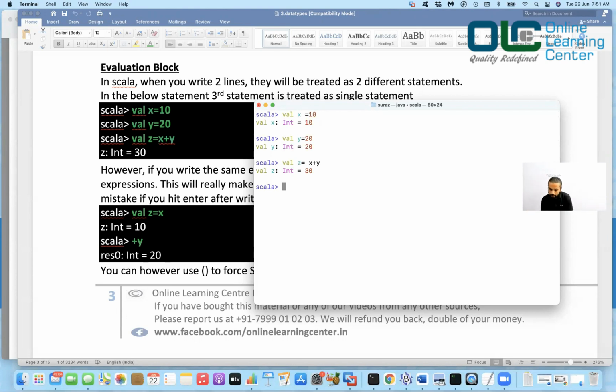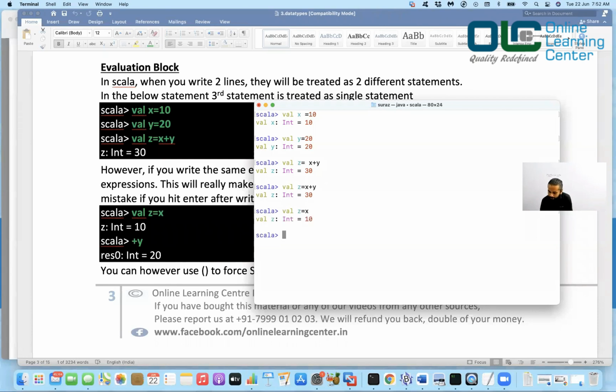Now the thing is, suppose I'm not doing it in REPL, and I'm doing it in IntelliJ. By mistake, if you say z is equal to x, plus y, the previous statement was like this, but by mistake you enter here.